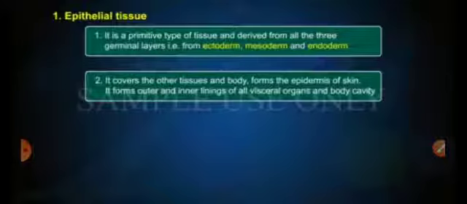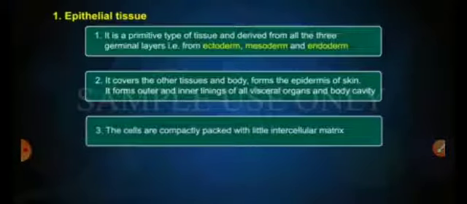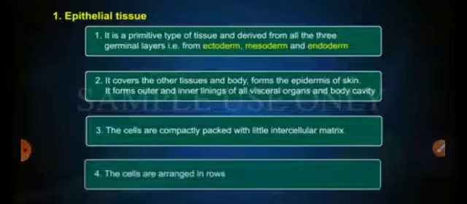It forms a lining of the skin. It forms the outer and inner lining of visceral organs, that means the deeply situated organs. It has the power of regeneration. The cells in epithelium are compactly arranged with little or no intercellular space between them. The cells are arranged in rows. The cells of epithelial tissue rest on the basement membrane.